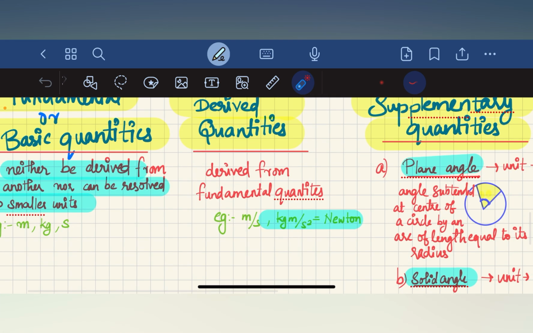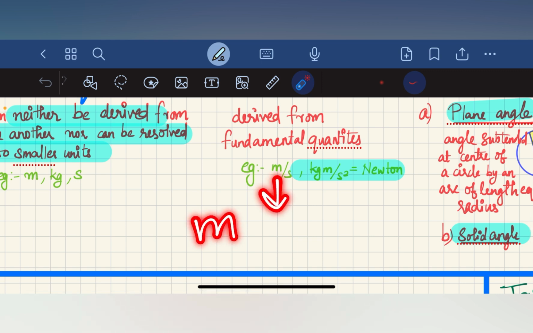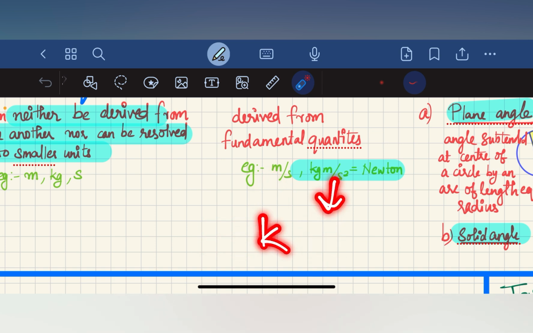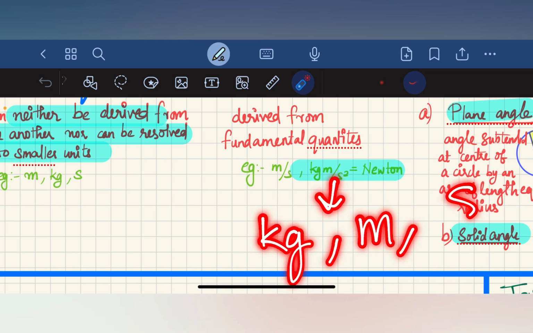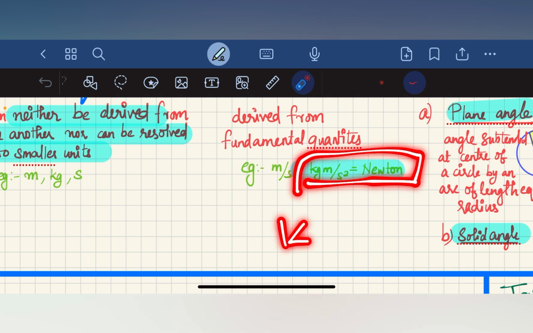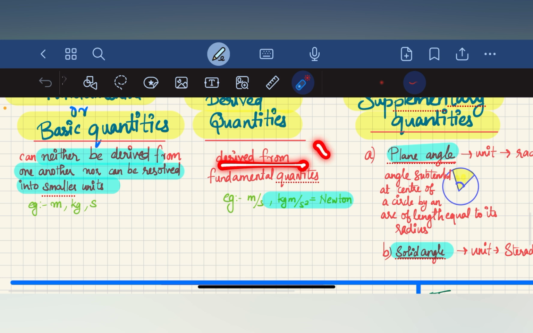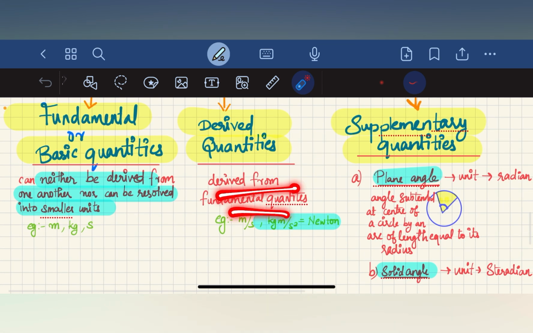These derived quantities are derived from fundamental quantities, and they can be resolved into smaller quantities. Meter per second can be resolved into meter and second; it has two units. Kilogram meter per second square has three units: kilogram, meter and second square. So it can be further resolved into smaller units.